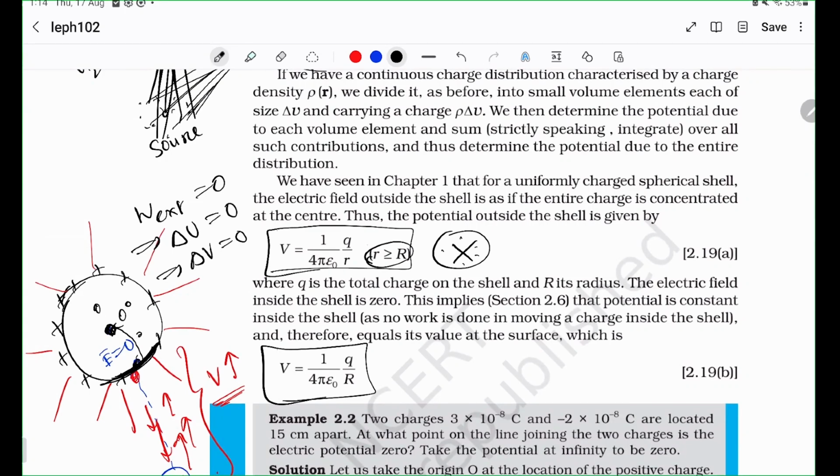And what is that potential? Replace r with capital R because at the radius, right? So you have this formula. I hope you understand. This is everywhere inside.